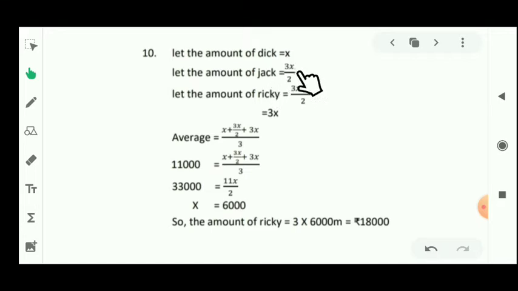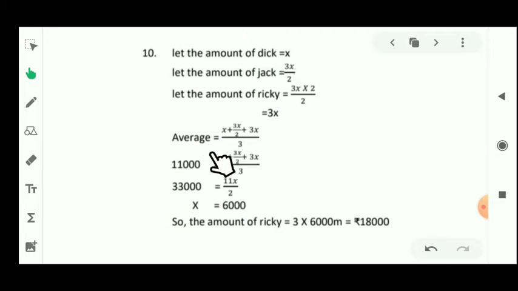Dick's value is x, so 3 upon 2 multiplied with x, that means 3x upon 2. Similarly, what will be the amount of Ricky? It will be 3x upon 2 multiplied by 2, because Ricky has double the amount of Jack. That means the amount of Ricky is 3x.